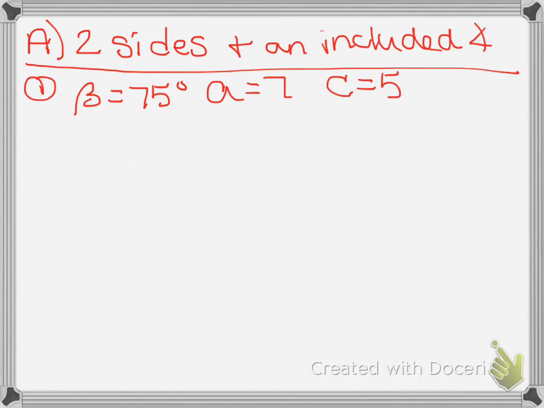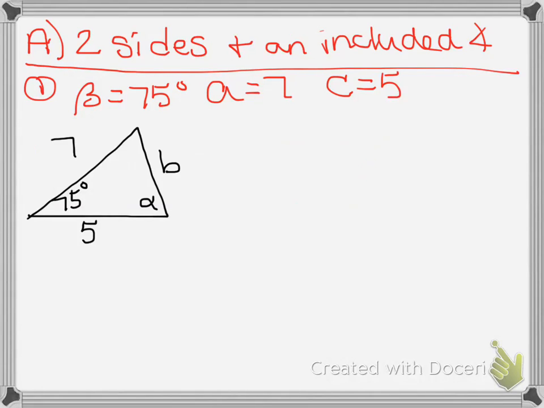So, just like what we did before, we're going to set up our triangle. Insert in the given information. And we will use the law of cosines to find side B first.